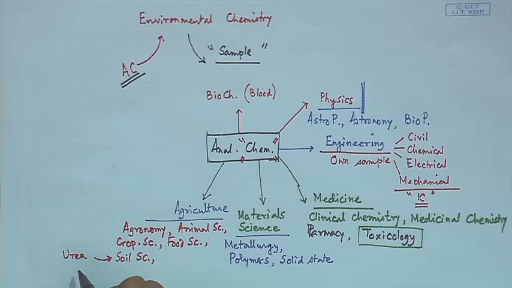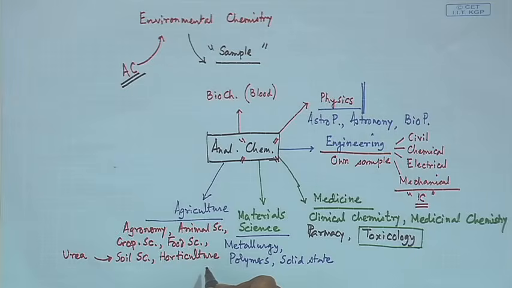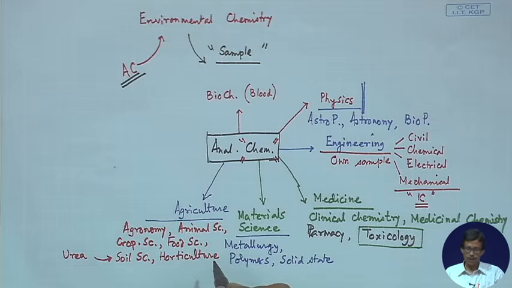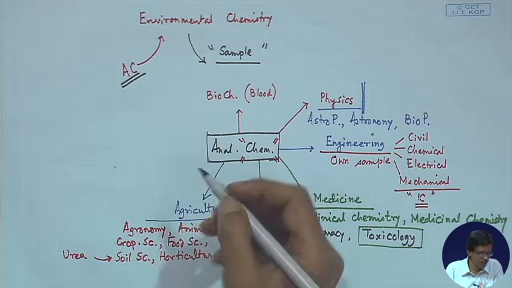If the fertilizer urea is added, and soil we all know has ureases also, how much urea is present can be analyzed due to the involvement of analytical chemistry in soil science, and it is also useful for horticulture, the flowers and all these things, which will be chemically dependent on some material, say the quality of the soil, the quality of the fertilizer and all these things. So, those can be analyzed from a typical knowledge of analytical chemistry.